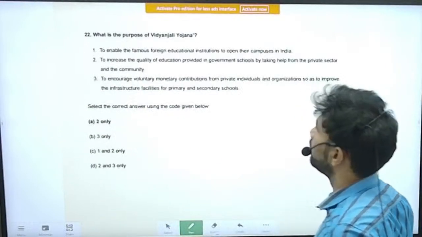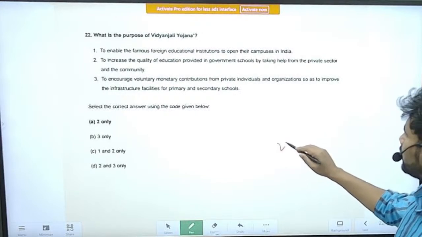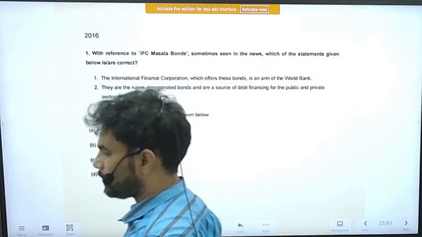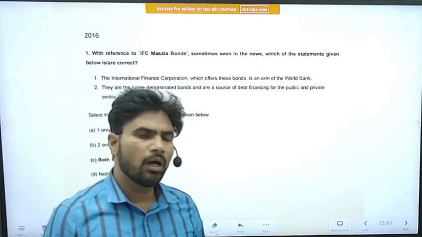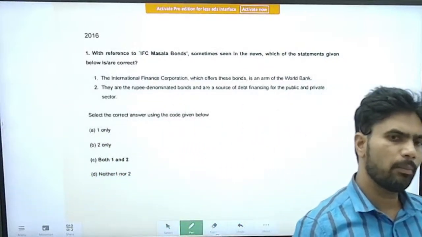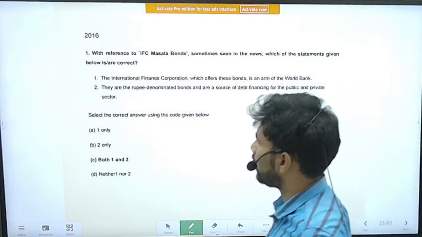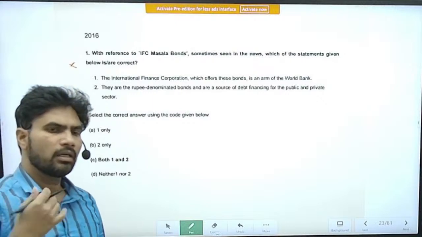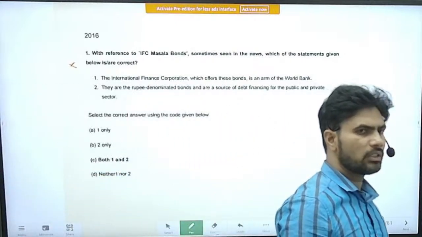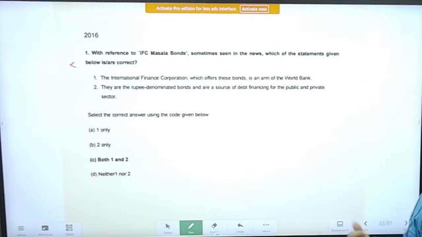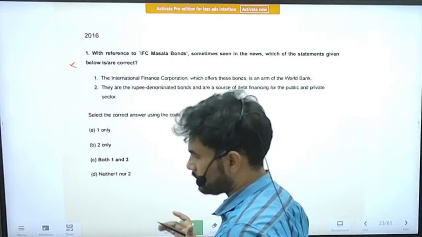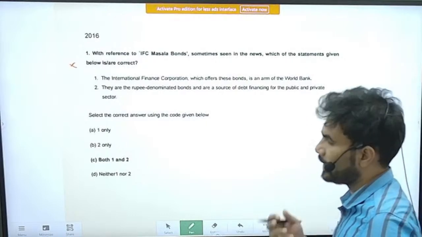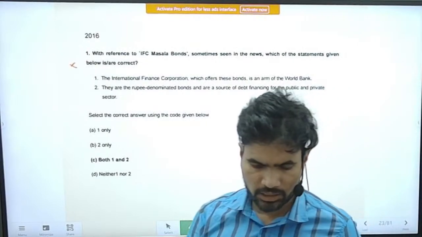Fairly a good number. The question is 22. So approximately 20 questions have been asked from the economics subject. So at one point of time, the weightage for economics was more than polity. So it was one of the largest subjects from which questions used to be asked. Now I think more questions are being asked from polity. Second number is, I guess, economics. Right. However, we will start the next set of questions.